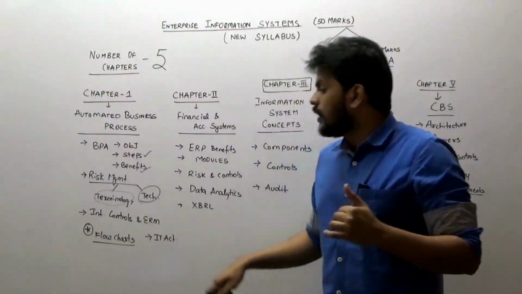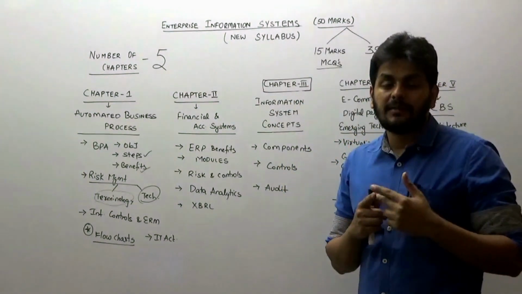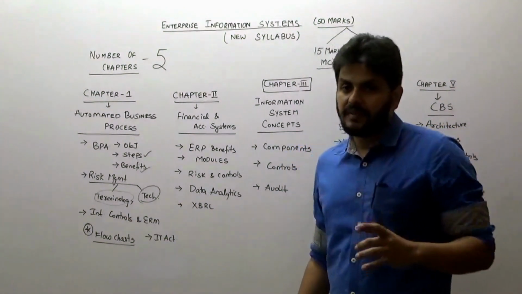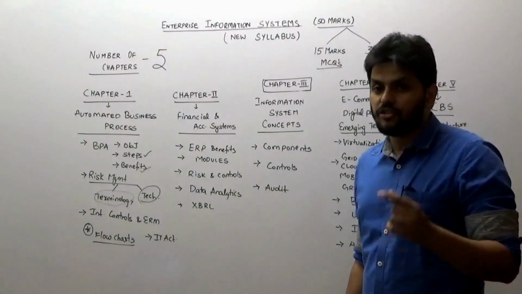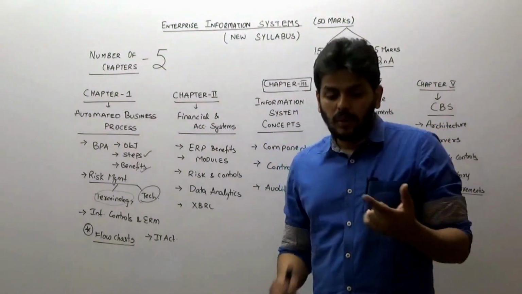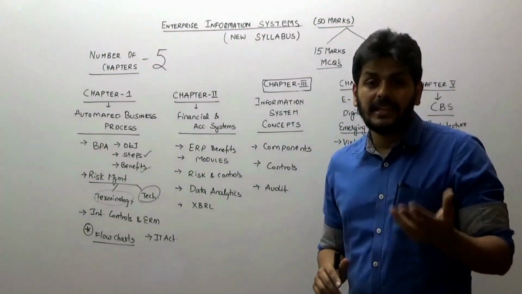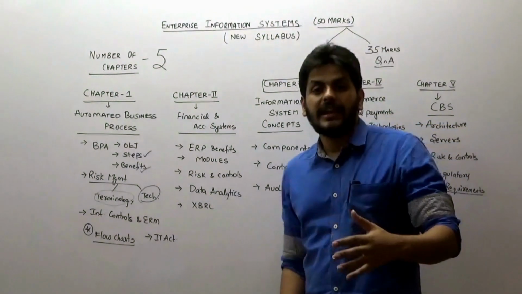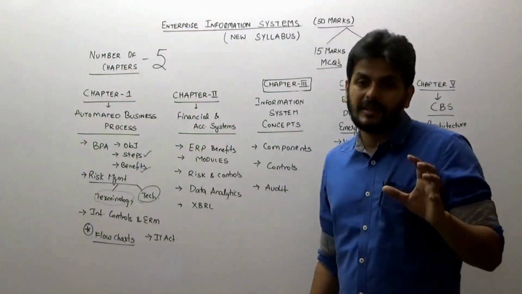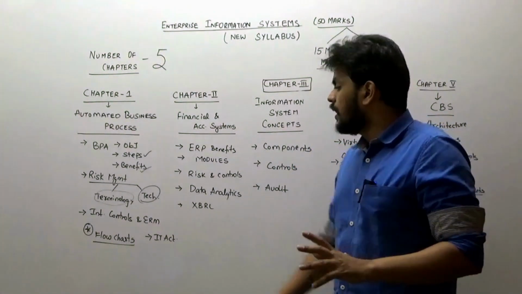But don't miss the topic of internal controls and ERM, the 5 steps involved in internal control design and the ERM framework. Please do read that, both the potential short answer questions, and towards the end we have the provisions of the IT Act: what is privacy, what is SPDI, when was the IT Act introduced and what are the advantages. A little bit of insight on the Information Technology Act, don't miss that.